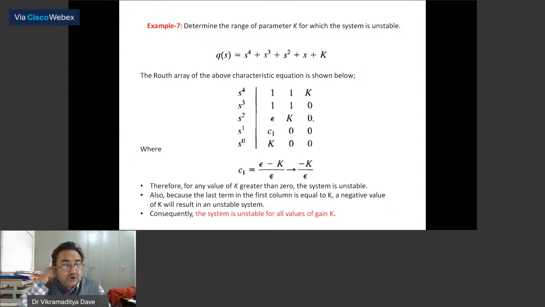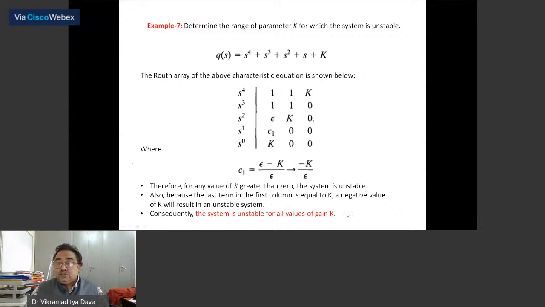Okay, because it will be a positive quantity and it will make the thing negative. So in order for the system to be stable, k should be less than 0, that is, it should be negative, so that it will become positive, and all the elements in the first column will be positive, hence the system will be stable.